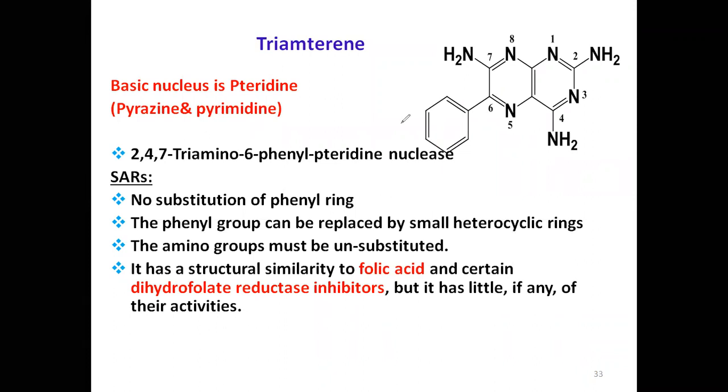Next, triamterene. What is this ring? Pyrazine. And this is pyrimidine. Both combined are called pteridine. So this is also one more good drug among the potassium sparing diuretics. You can learn it.